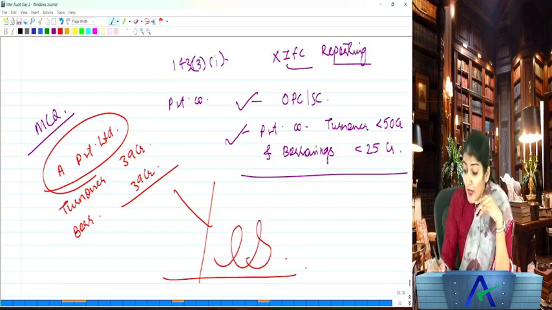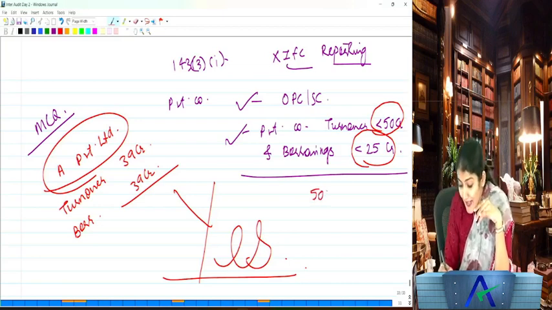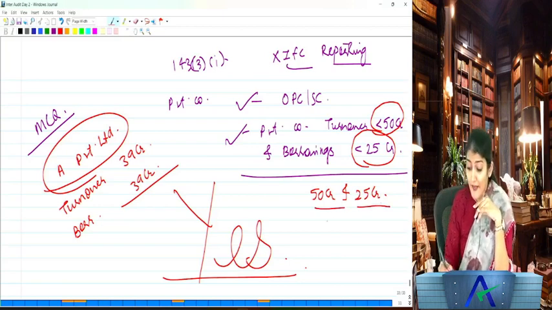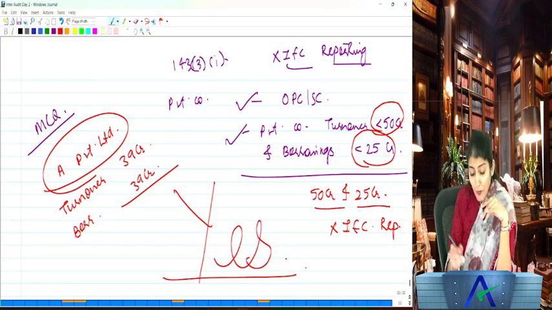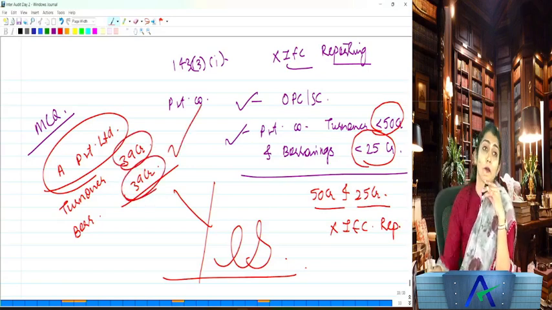If both amounts are within the limit, if turnover is less than 50 and borrowings are less than 25, then there is no need to do the IFC reporting. But if one of the limits is exceeded, you have to do the IFC reporting.